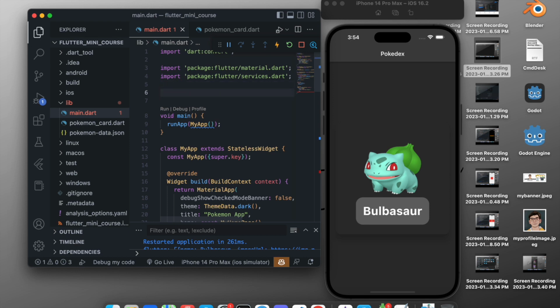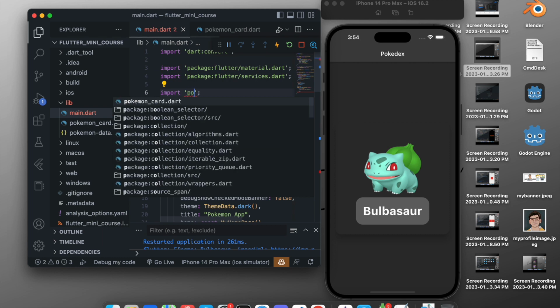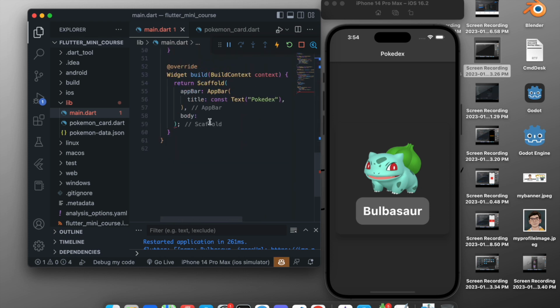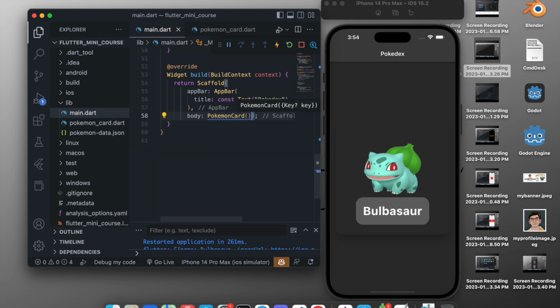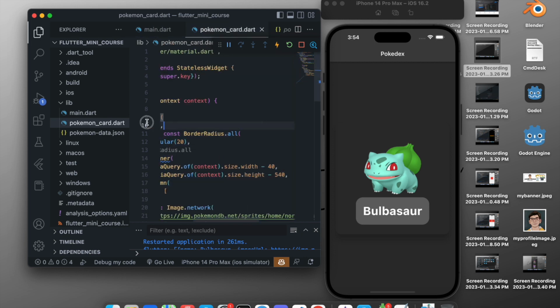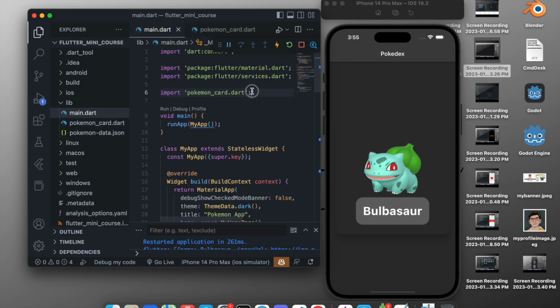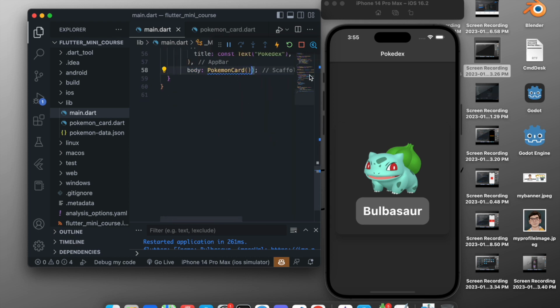So we want to import the Pokemon.dart file, so Pokemon.dart, and that's what basically it takes to import that file. And in the body, now what we can do here is we can say Pokemon card, and this will do our job. So what we did is we separated the Pokemon card in a separate file, and we named it Pokemon card. Now in the main.dart file, we imported the Pokemon card, and we accessed the Pokemon card right here. So this was basically it.